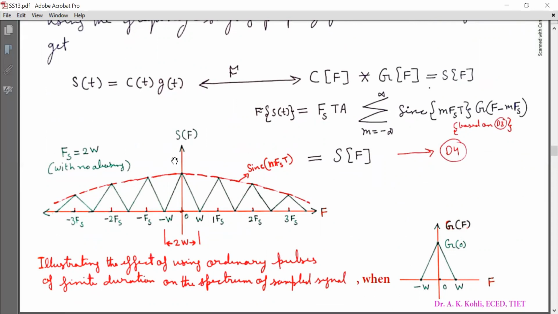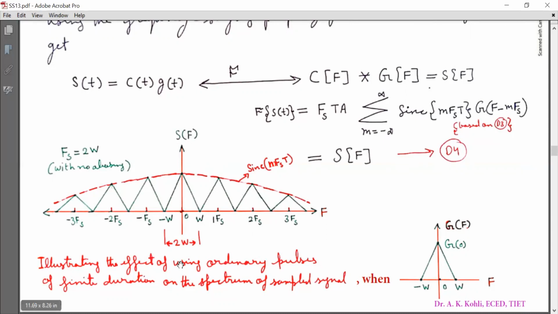Correspondingly, S(f) will be as shown here. This graph is plotted for Fs equal to 2W with no aliasing. We are considering no aliasing, so Fs is equal to 2W. So if G(f) is like this, then S(f) will be like this, as shown.